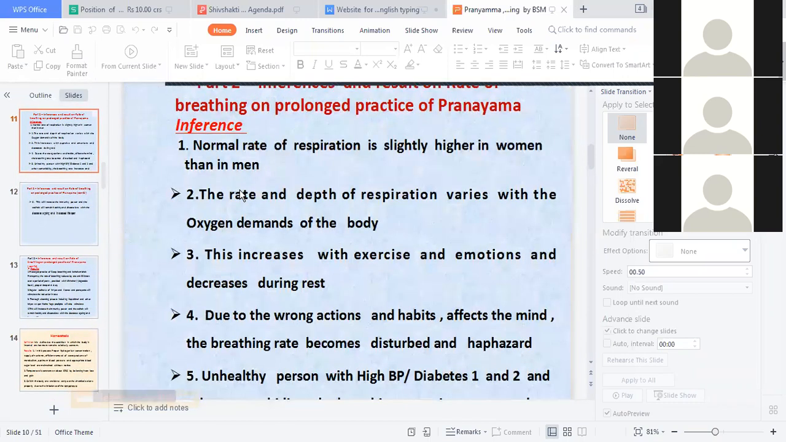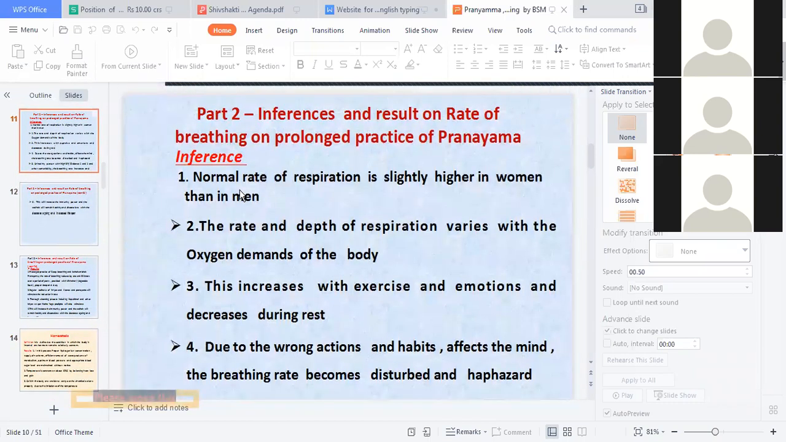Now, the inference is a result on rate of breathing on prolonged practice of pranayama. What are the benefits and results you get? Normal rate of respiration is slightly higher in women than in men. Okay. The rate and depth of the respiration varies with the oxygen demands of the body. This increases with the exercise and emotions and decreases during the rest.